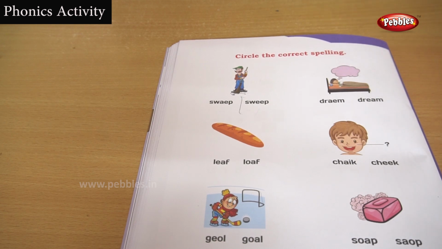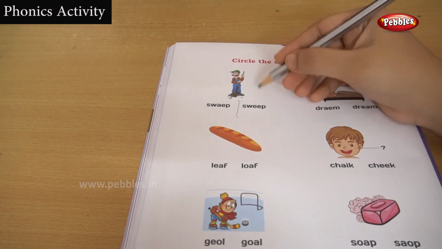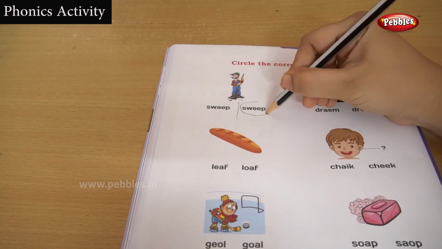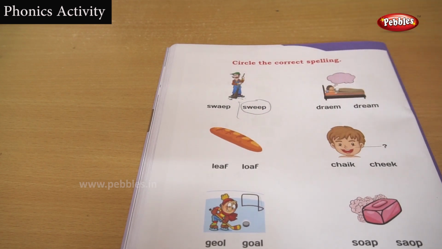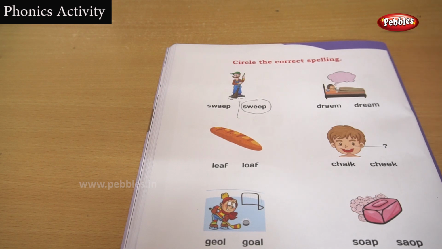You are hearing a longer E sound. Sweep. Did you get the correct answer? Yes, sweep. Okay, very nice.